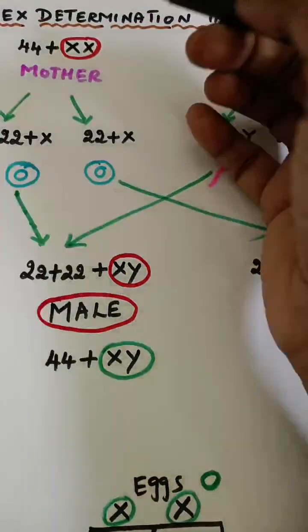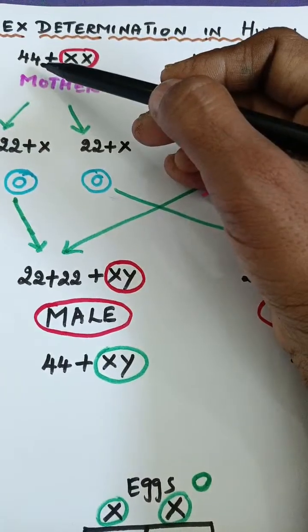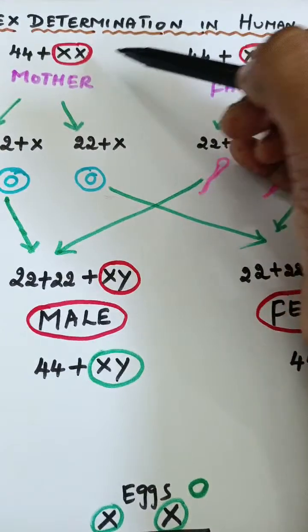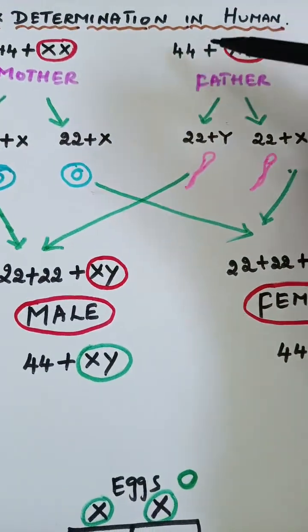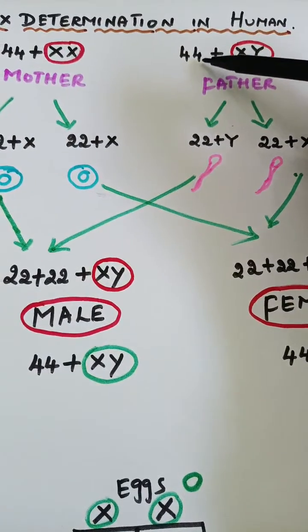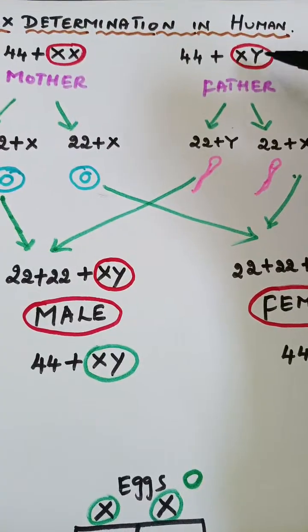Now listen. The mother will have 44 growth chromosomes and then one pair of sex chromosomes. Is that clear? And then the father, he will also have the 44 growth chromosomes, and then one pair of sex chromosomes, that is XY.